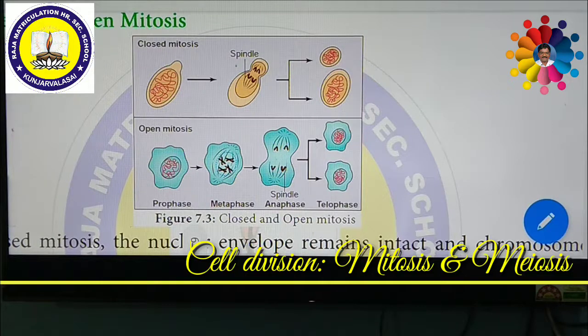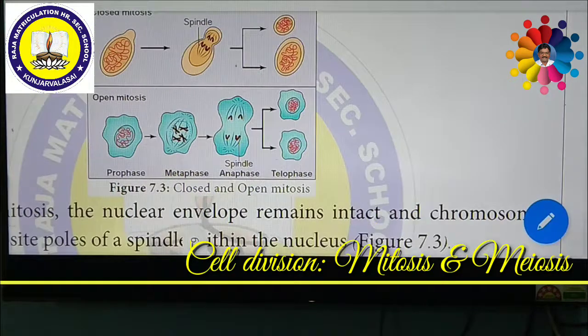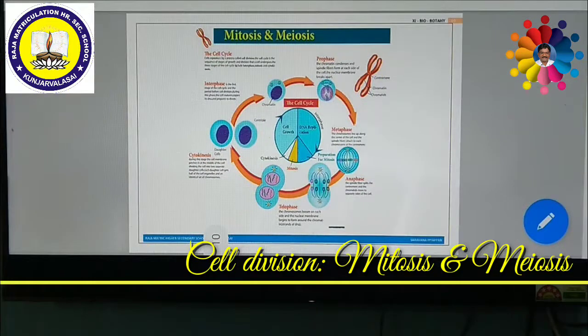But in most plants and animals, the open type of mitosis takes place. In open mitosis, the nuclear envelope breaks down and then reforms around the two sets of separate chromosomes. Mitosis usually takes place in four different stages, namely prophase, metaphase, anaphase and telophase.